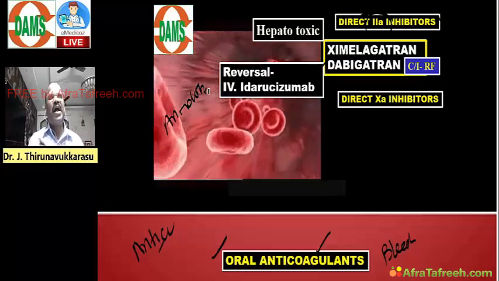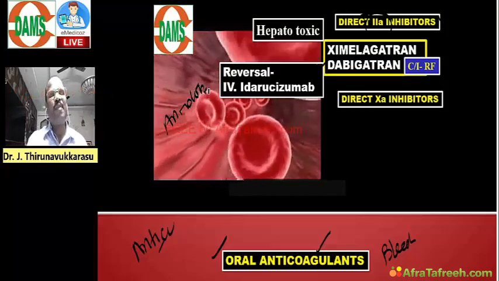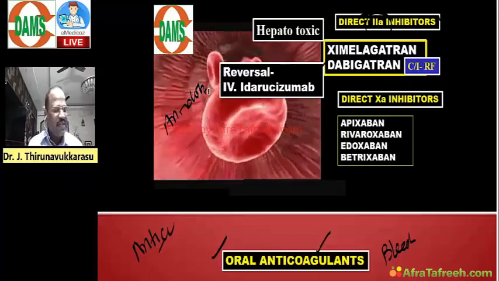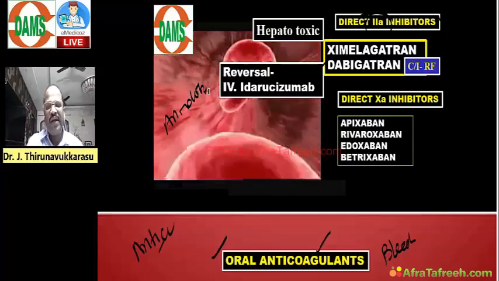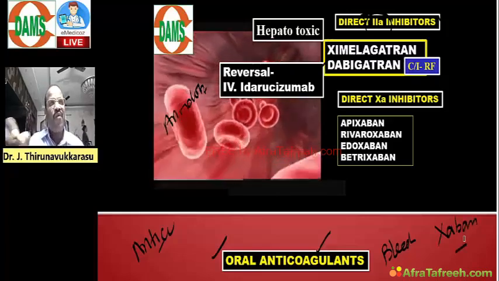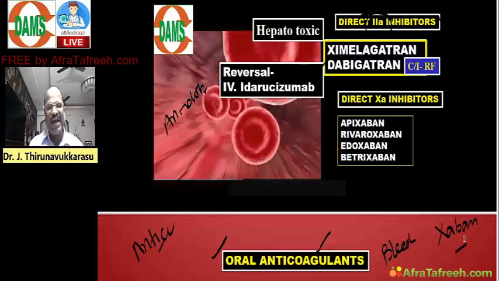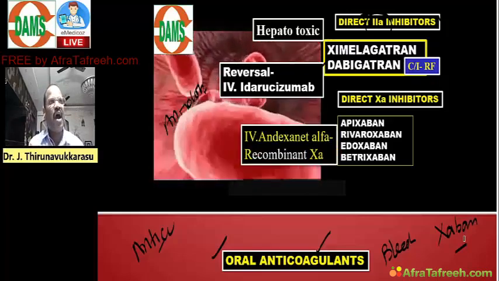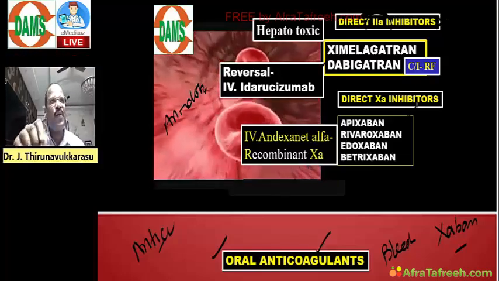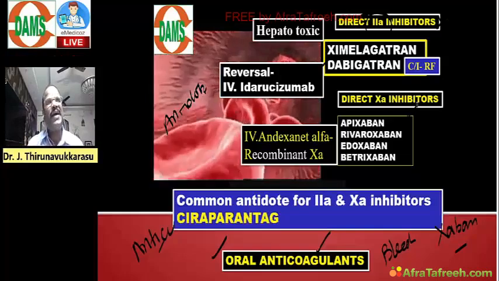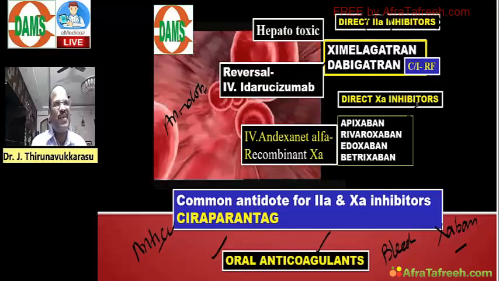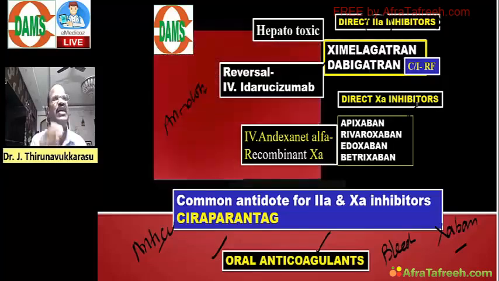Idarucizumab, very important. And then we have oral direct factor 10A blockers like apixaban, rivaroxaban, edoxaban, betrixaban. All the drug names end with XABAN. For this, we have one antidote called andexanet alpha. And finally, for both the 2A blocker and 10A blocker, we have one common antidote called ciraparantag. Like that, you should study the names of never oral and injectable anticoagulants, that is very important.